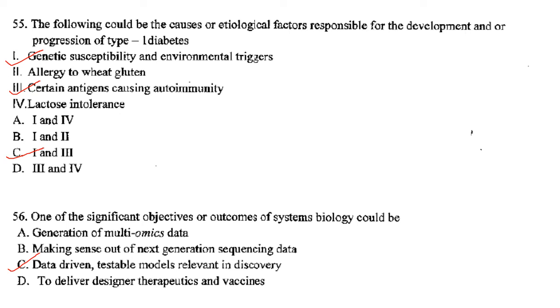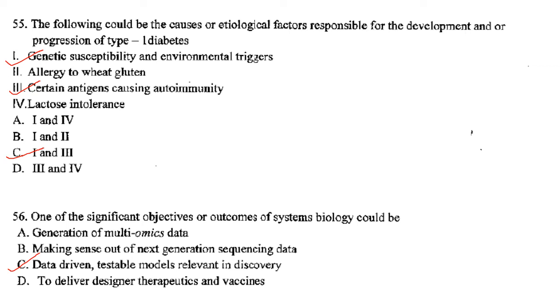So genetic susceptibility and environmental triggers, that is true. 1. Allergy to wheat gluten, no. Certain antigen causing autoimmunity, yes. 3. Lactose intolerance, no. So 1 and 3 are correct. Answer is option C. That was a very easy question.